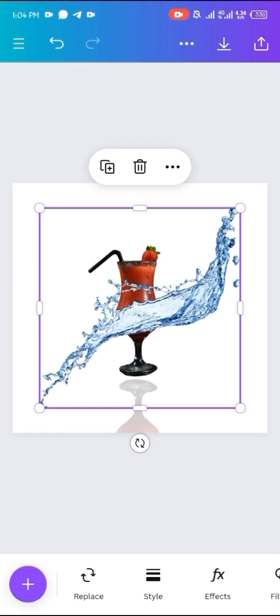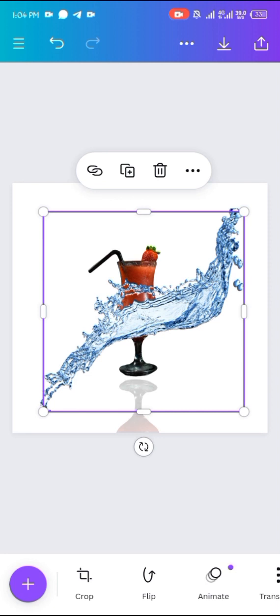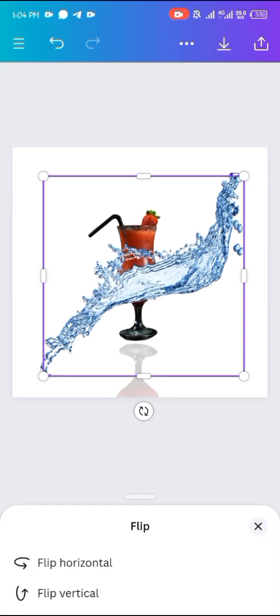Go back to element. Don't forget that I have already used this design, so all what I need is in my recent file. But since you are going to do it from scratch, you are going to type in what you want. Like this, I typed in water splash and it gave me this image. There are different kinds of images, but I chose this one.